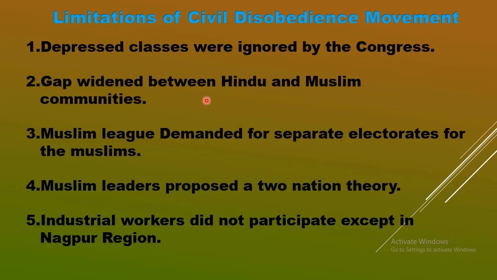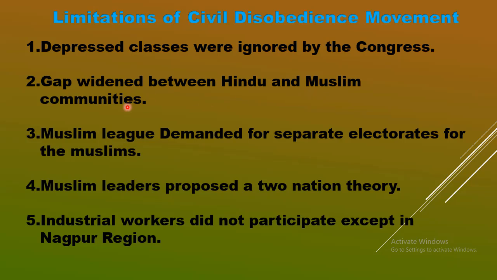But what happened in the mid-1920s, Congress came very close to some Hindu religious organizations like Hindu Mahasabha. Because of that, a large section of Muslims started keeping a gap. They did not want to join Congress.